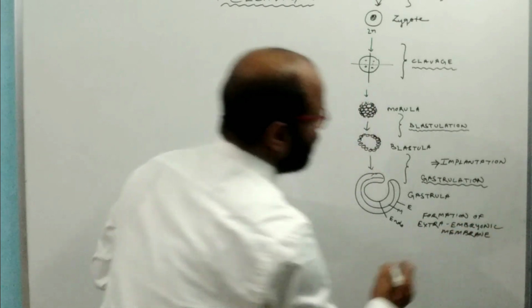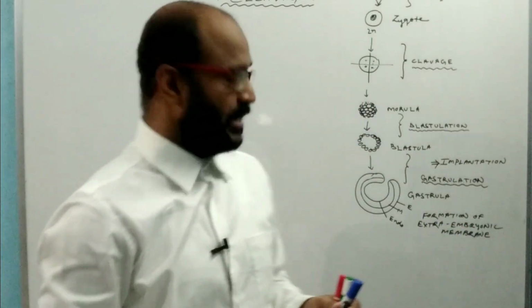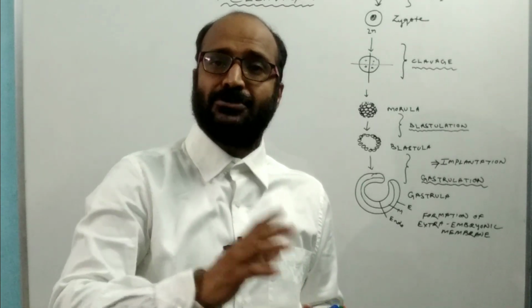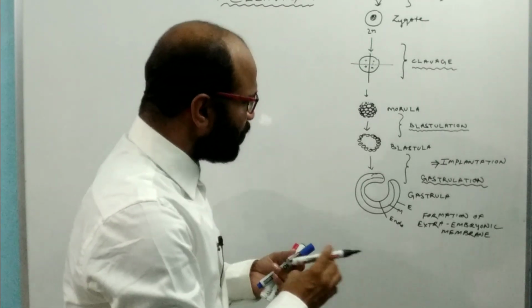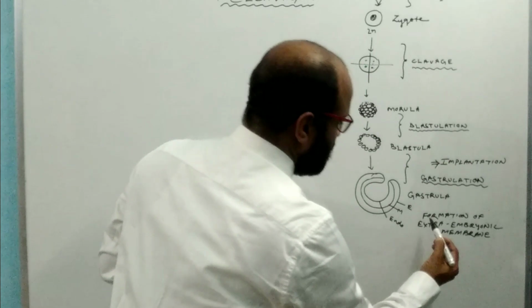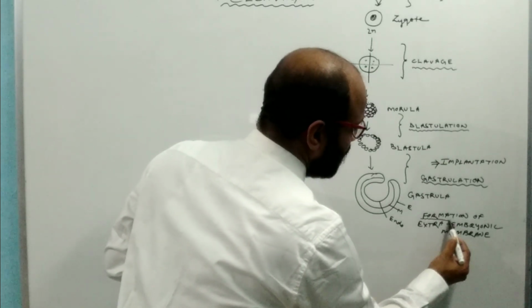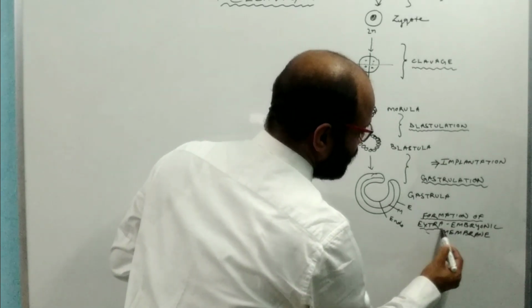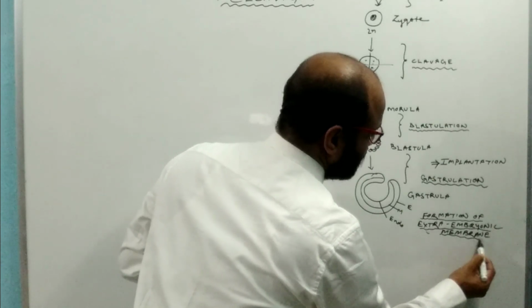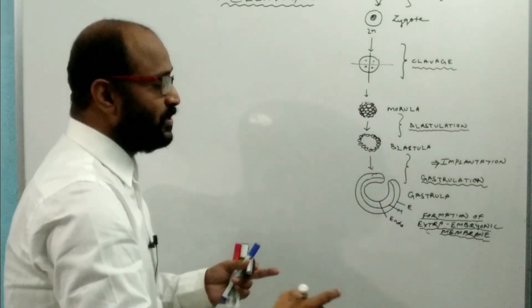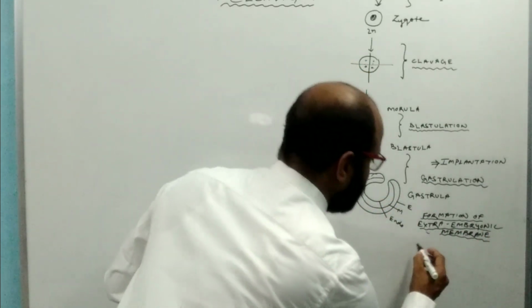Can you tell me what the different extra embryonic membranes are? Chorion, amnion, yolk sac. These different extra embryonic membranes are formed after the process of gastrulation, and they lead to the formation of the placenta.